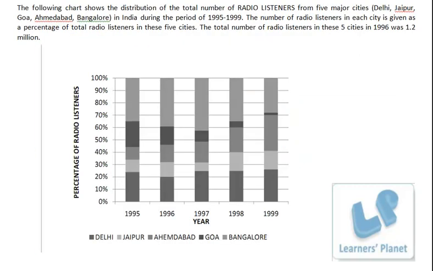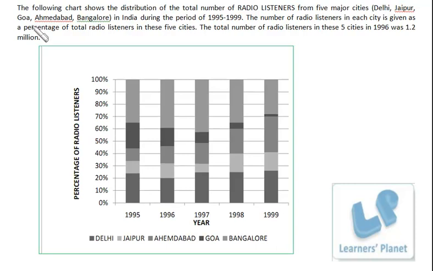Now we see this set of questions. The following chart shows the distribution of the total number of radio listeners from 5 major cities in India during the period. The number of radio listeners in each city is given as a percentage of total radio listeners in these cities. The total number of radio listeners in these 5 cities in 1996 was 1.2 million, or I can say 12 lakh. See the first question.